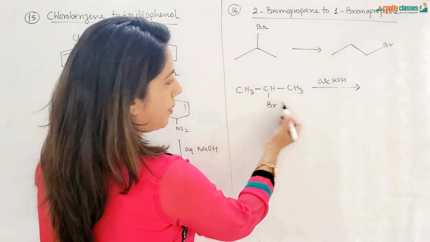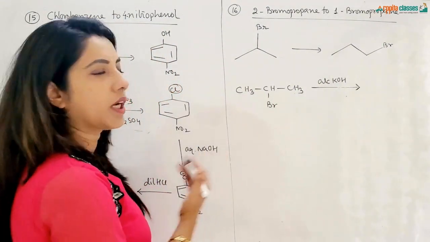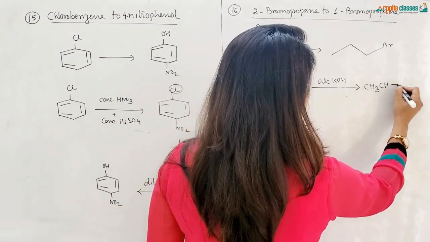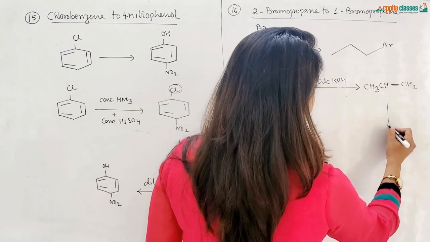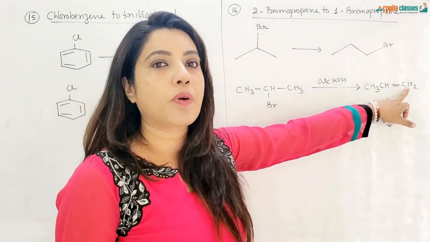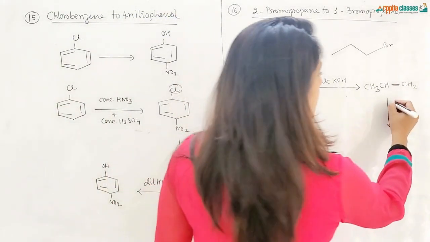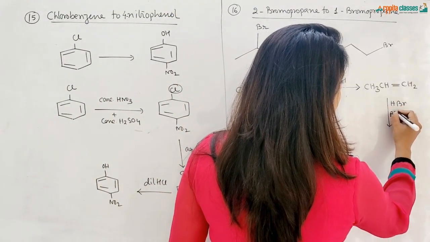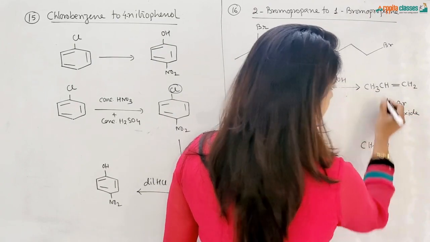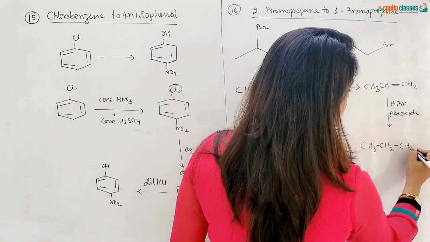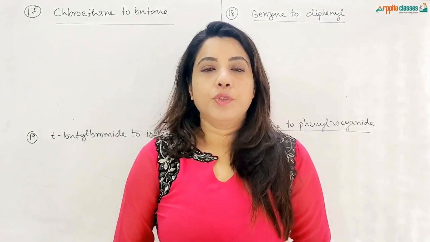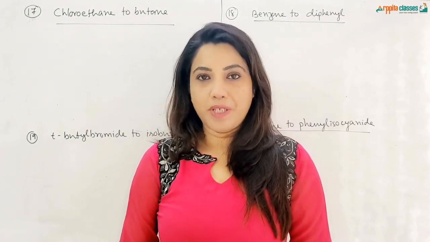Now H you remove from here or remove from here, it is the same thing because both the carbon atoms are identical. So I will be first getting CH3CH=CH2. Now I can see bromine I have to add to this carbon atom. That means the addition should be according to the anti-Markovnikov rule. So I will be adding HBr in presence of peroxide. So here the hydrogen will get attached to this carbon and bromine will get attached to the first carbon. So we get 1-bromopropane. So we are left with last 4 conversions of this video.